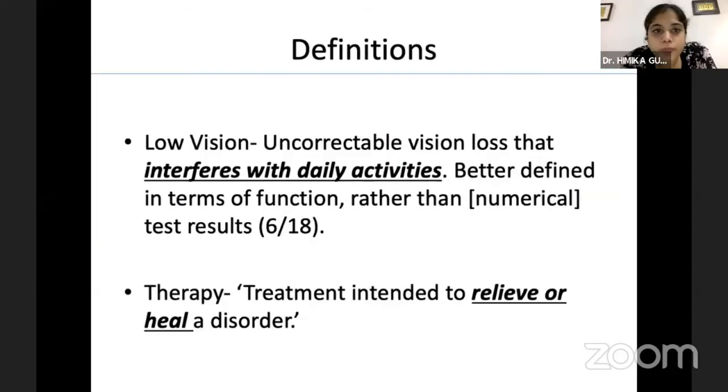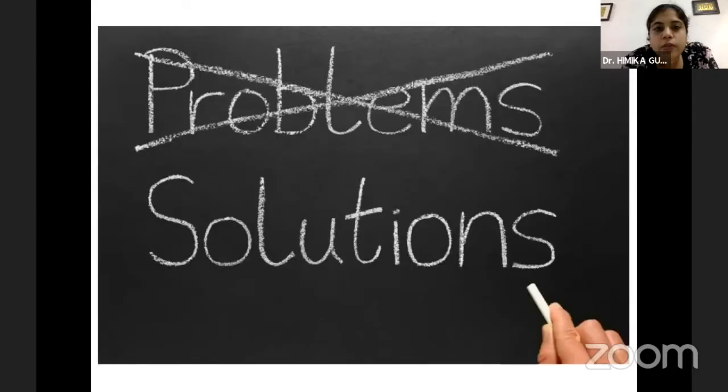So just to touch upon some definitions without being repetitive, any form of uncorrectable visual loss after the medical and surgical management has been completed is low vision, and it interferes with the daily activity of the child. When we try to rehabilitate this child, we generally try to look for solutions to their problems. We might not be able to achieve 6/6 or N6 in every child, but we want to find some answers.